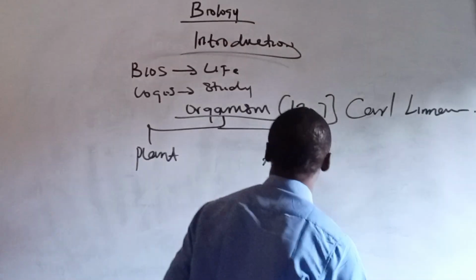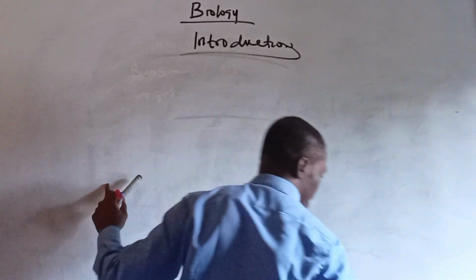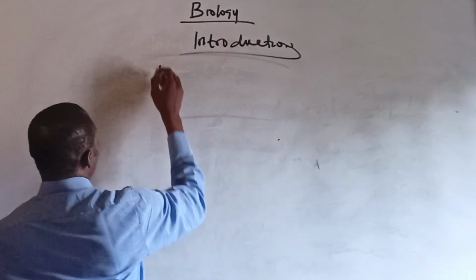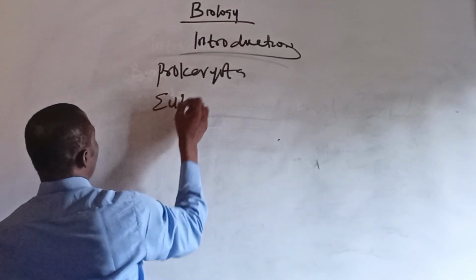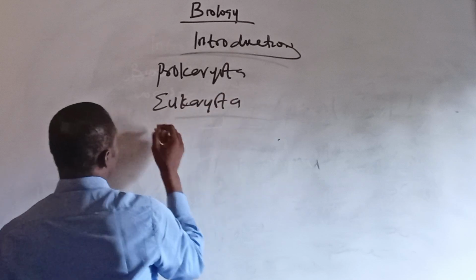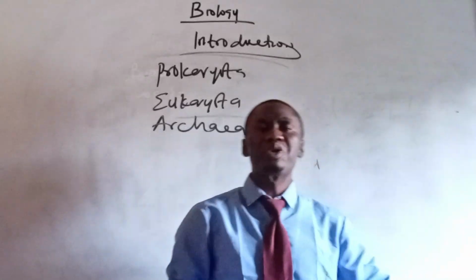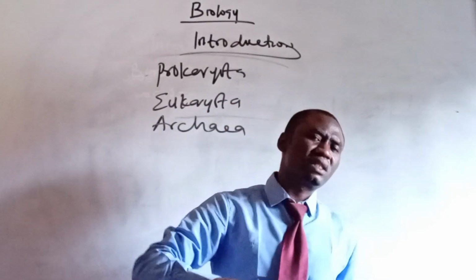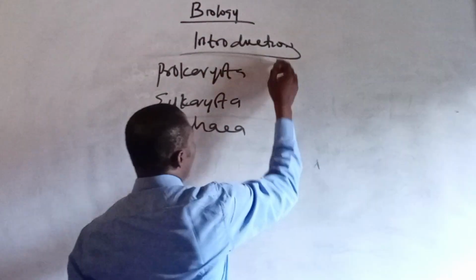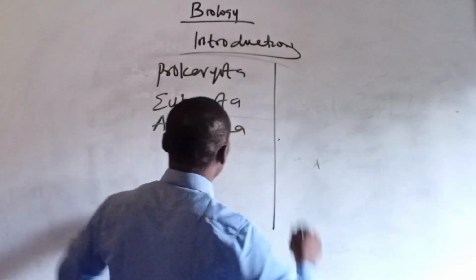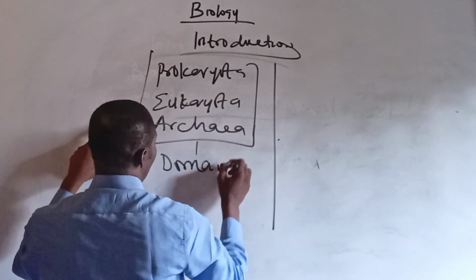And then we have the super kingdom to be the kingdom prokaryote, the kingdom eukaryote, and the kingdom archaea. All right? The kingdom prokaryote, kingdom eukaryote, and the kingdom archaea. These kingdoms are what we use to classify all living organisms on earth. And now the kingdom is subdivided. Now this is called the domain.